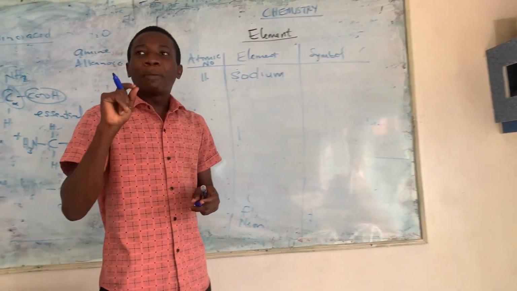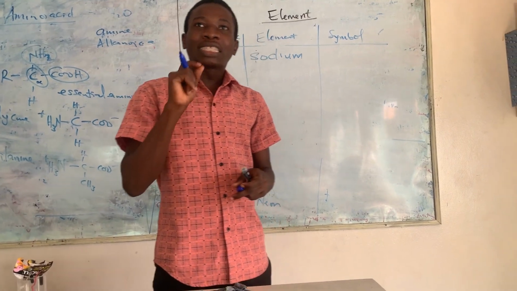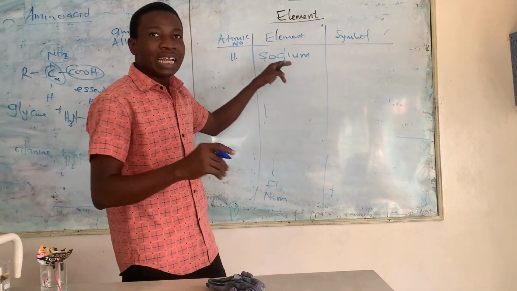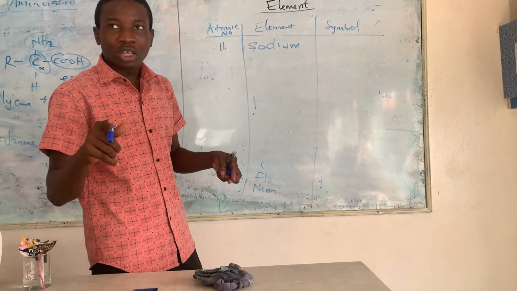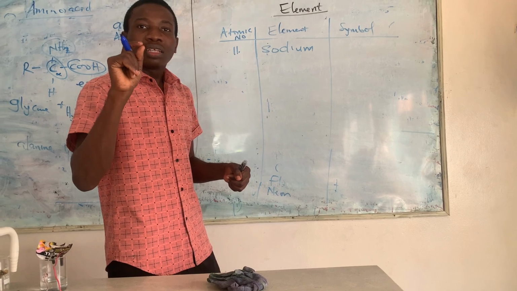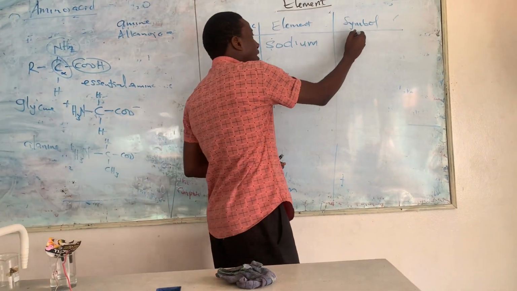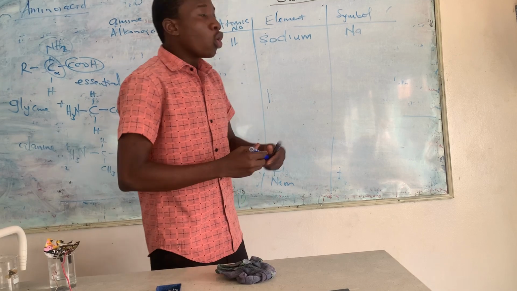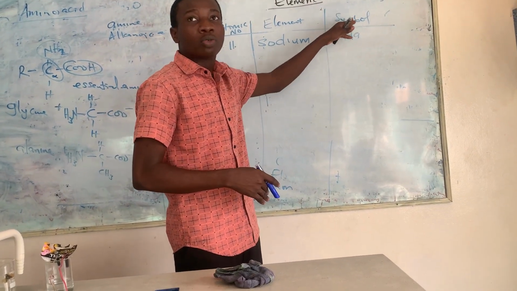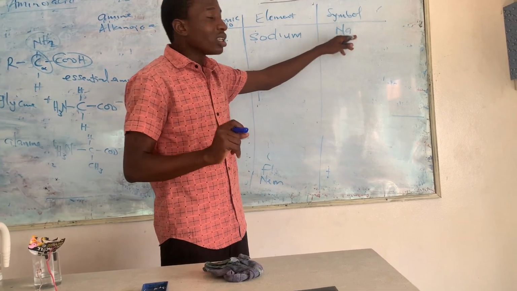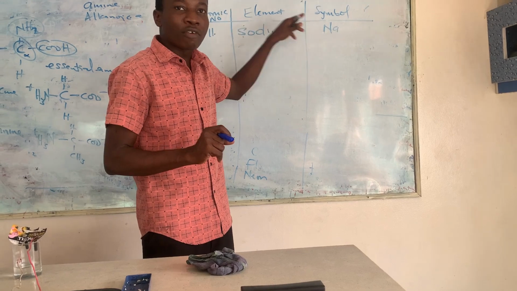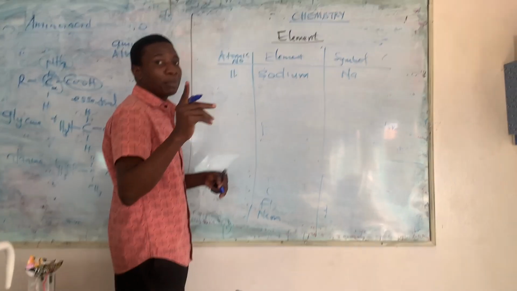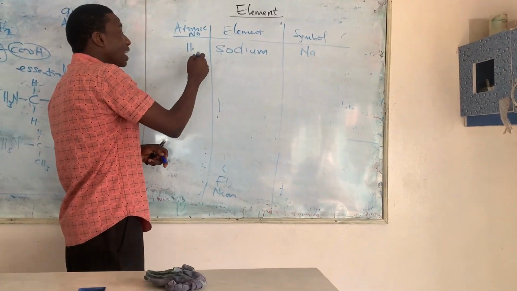The symbol they have depends on their Latin name. Latin name means the name they call them in Latin. So for sodium, the name they call sodium in Latin is not sodium. It starts with Na, that is natrium. That is why the symbol is Na, because the name that they call it in Latin does not start with S. So in the case of sodium, the symbol doesn't start with the letter of the name we call it.